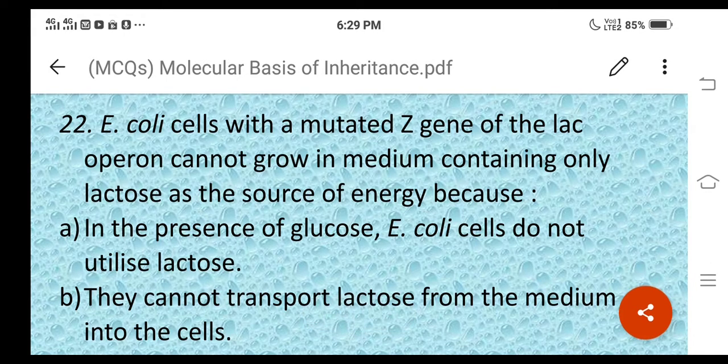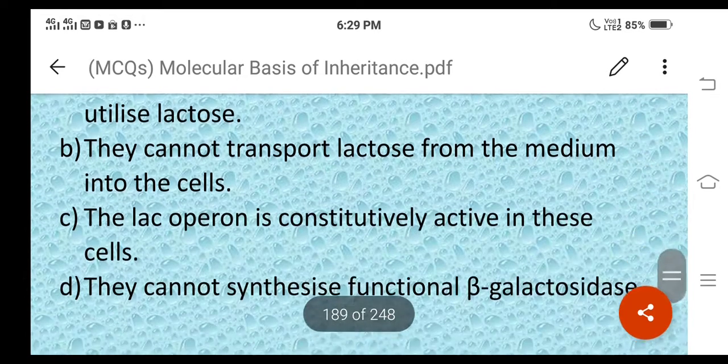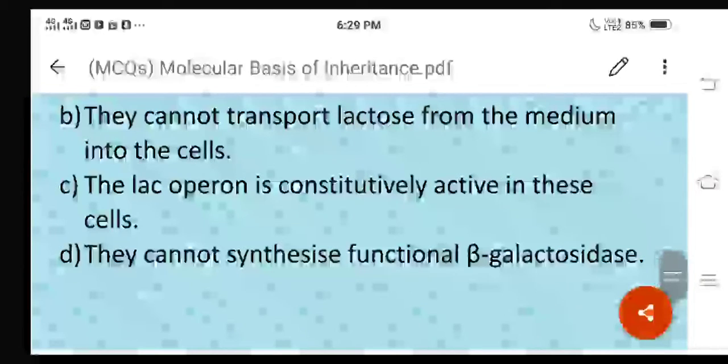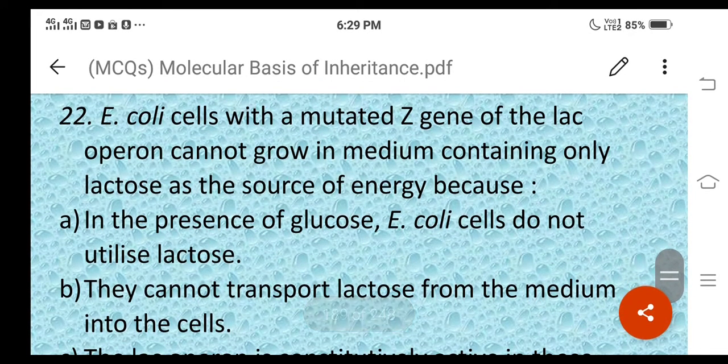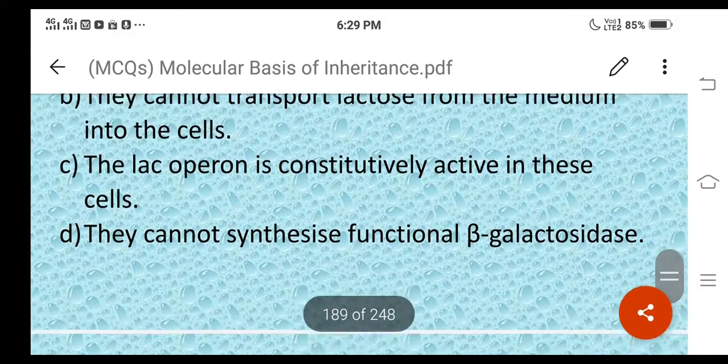Option D. You can check the question. E. coli cells with a mutated Z gene of the lac operon cannot grow in medium containing only lactose as the source of energy because they cannot synthesize functional beta galactosidase. Here the Z gene is responsible for the synthesis or formation of beta galactosidase. So option D is the correct answer.